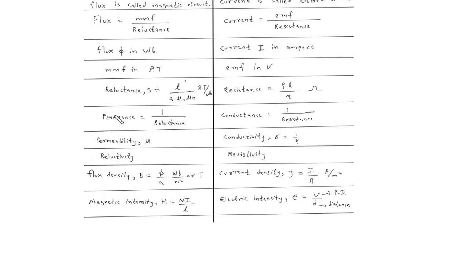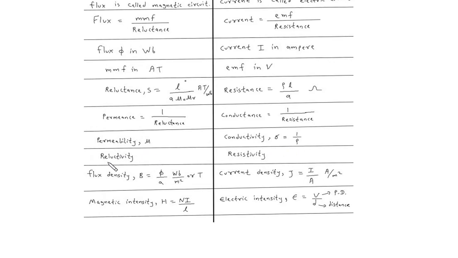In case of magnetic circuit, there will be a permeance, which is equal to 1 upon reluctance. In case of electric circuit, there will be a conductance, which is equal to 1 upon resistance. This permeance is the reciprocal of reluctance, and this conductance is the reciprocal of resistance. In case of magnetic circuit, there will be a permeability, denoted by mu. In case of electric circuit, there will be a conductivity, represented by sigma. Conductivity is the reciprocal of resistivity.